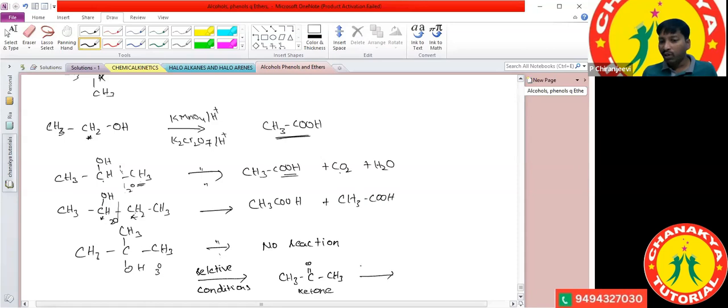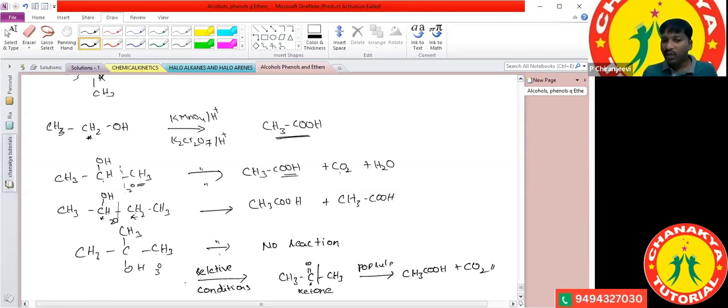Again, if it undergoes the popoff rule, what is the popoff rule? Whichever is the lower alkyl group, if we cleave this one, this and this are similar. This carbon is converted into the carboxylic acid CH3COOH, and if the terminal carbon is a methyl group, it is converted into carbon dioxide. Now we got the clarity. Condition applied.